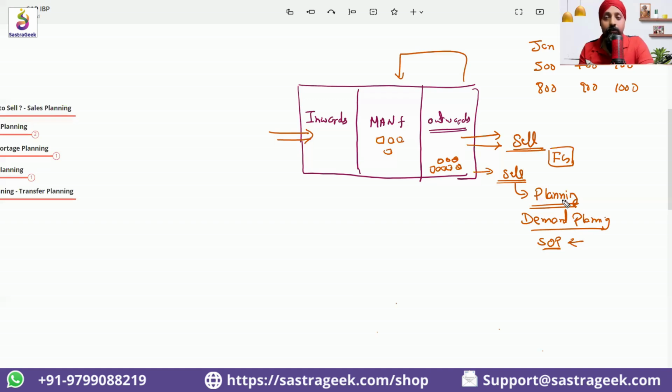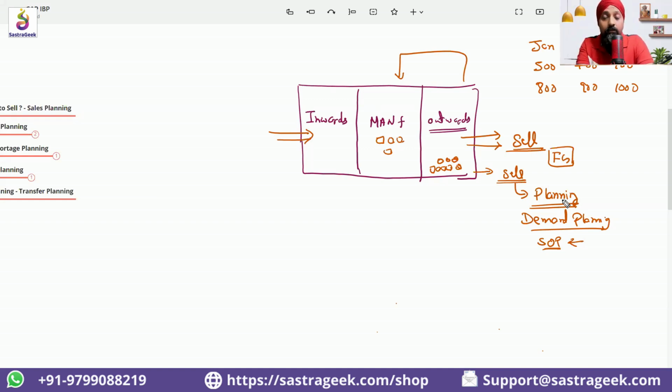And 60 to 70% of industries work on the make to stock model, where they have distribution centers where they stock the product. When the actual demand comes as a sales order, the stock is already there and it is supplied from there. A lot of industries work in that model because they want to reduce the time to provide the product. But some products are highly customized, like big machineries in the construction industry, which need to be provided as per the requirement. In that case, we don't require sales and operations planning, since it is make to order.